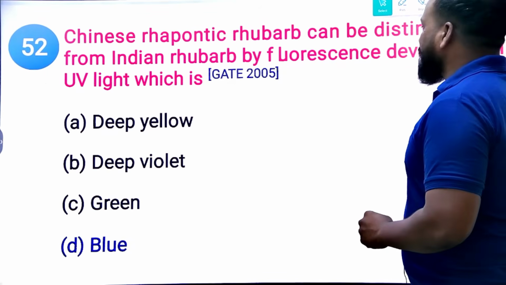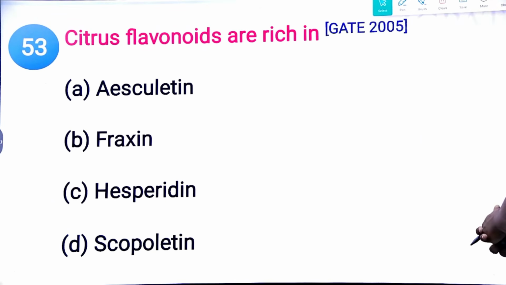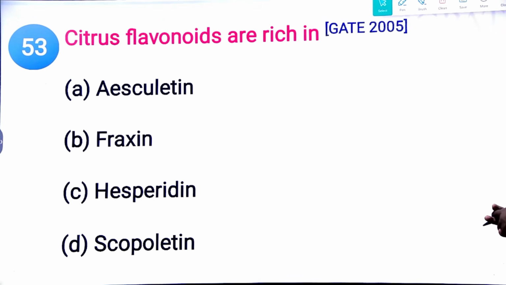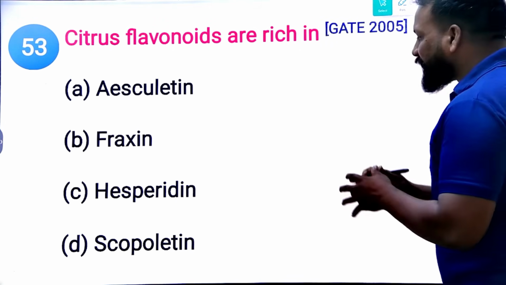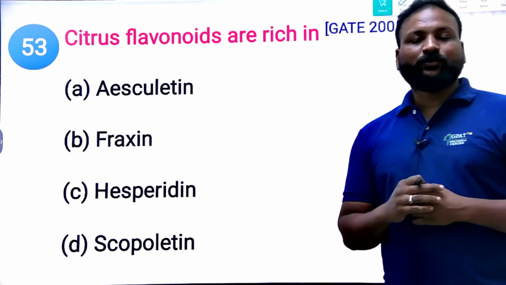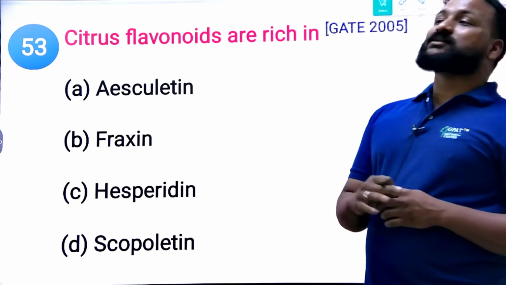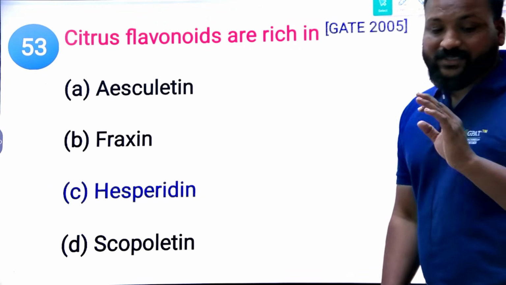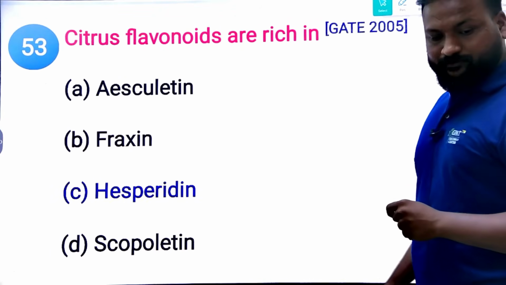Next, citrus flavonoids are rich in which of the following? GATE 2005 question. Aesculetin, fraxin, scopolamine, and hesperidin. One important citrus flavonoid you should know is hesperidin. Hesperidin is an important citrus flavonoid that you can find.